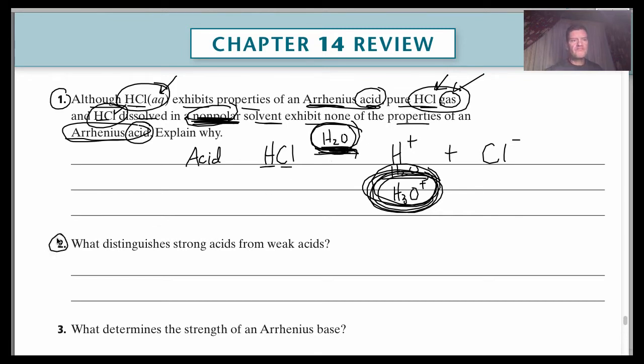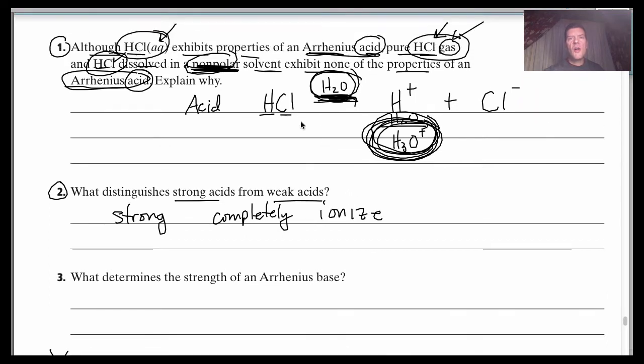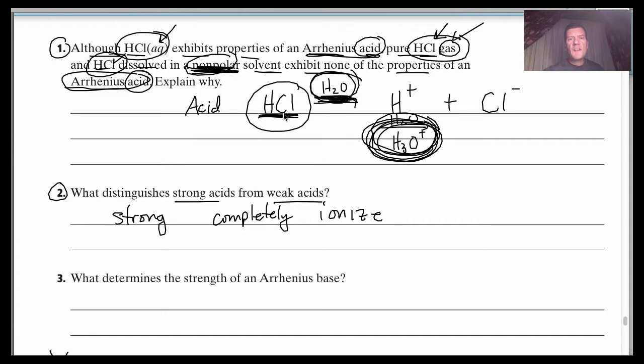Okay? Number two, what distinguishes strong acids from weak acids? It's very simple. A strong acid is going to completely ionize. HCl is a strong acid. When you put that into water, every HCl molecule is going to break apart into ions. It completely ionizes. You will not have any HCl left in that solution. It's all going to be hydronium ions and chloride ions. Okay? Assuming that it all dissolves, but it is going to completely dissociate.